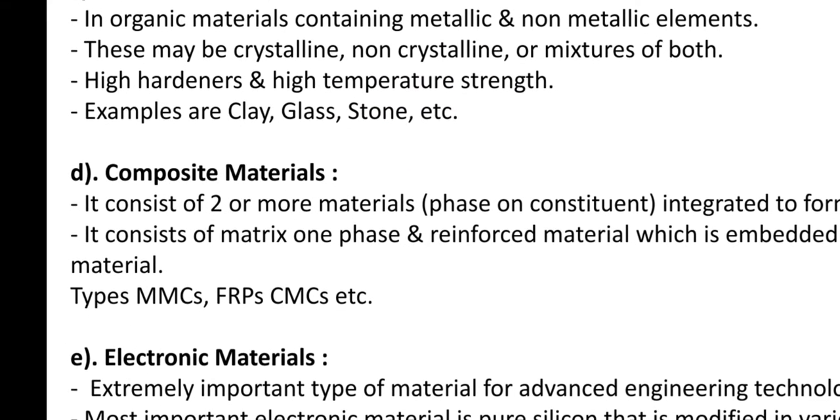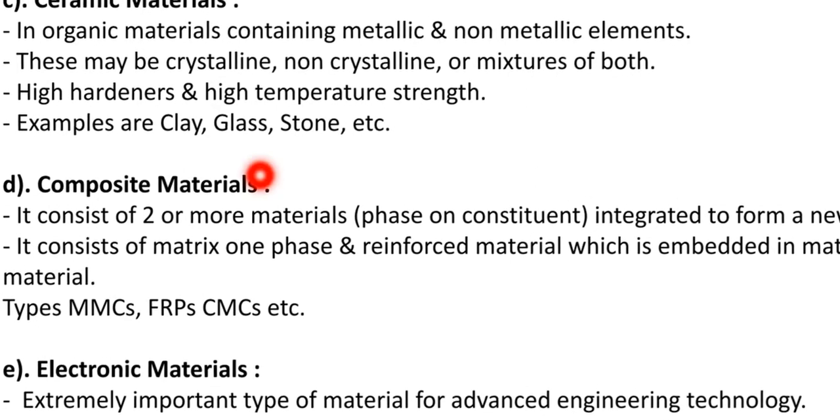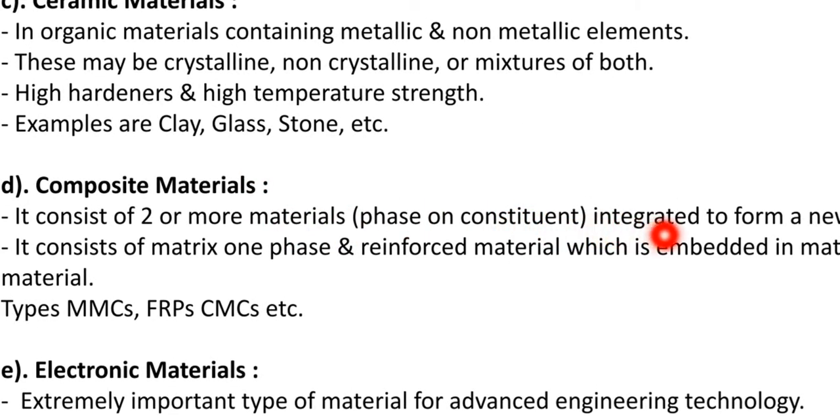Composite materials, it consists of two or more materials, okay, and see, composite materials means basically they contain two or more materials. One part is known as matrix material and the second part is known as reinforcement material. So that matrix material is combined with the reinforcement material and they form a new class of material, that is composite material.